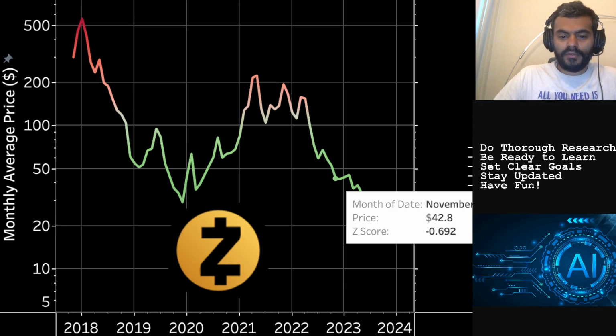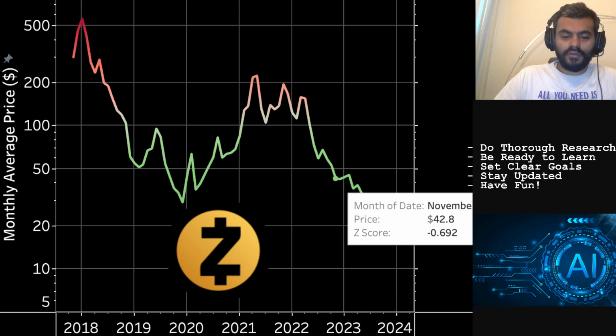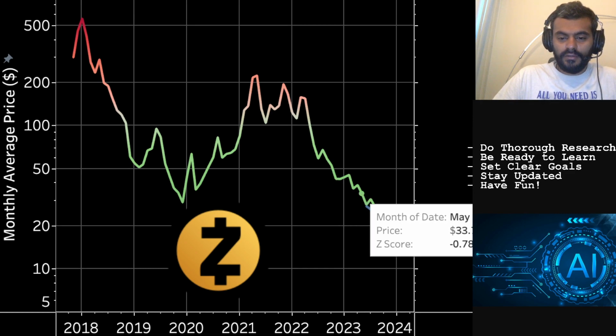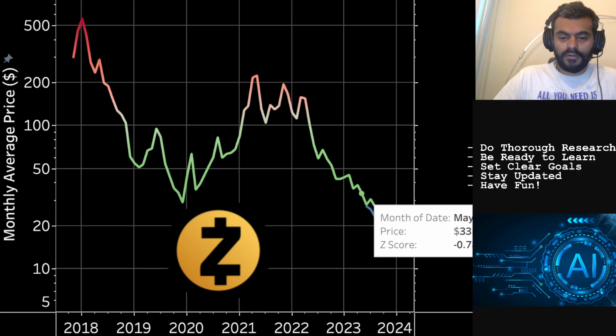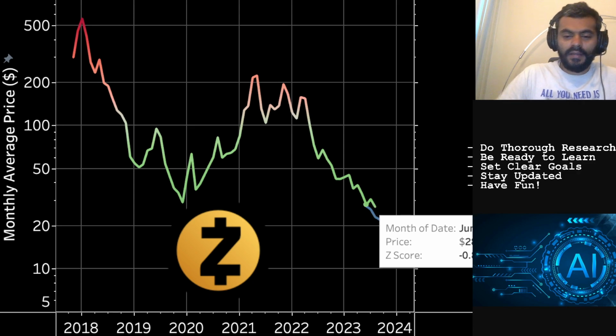Sorry, not all-time low, the market cycle low. But that particular price was not the low for Zcash. It went ahead and created new lows in 2023, where the top cryptos did not make a new low by market cap.